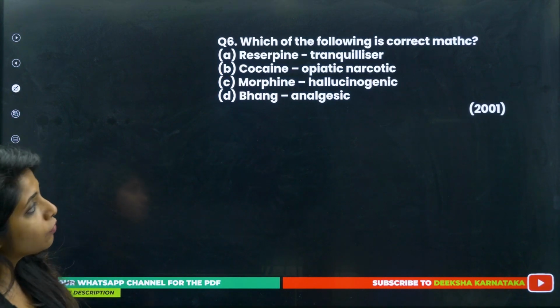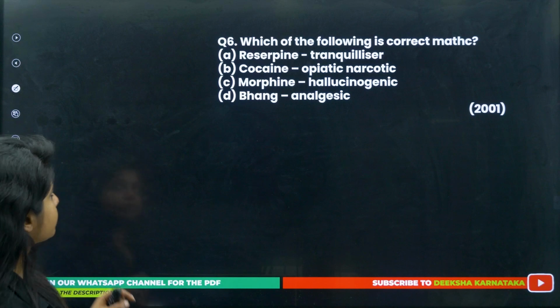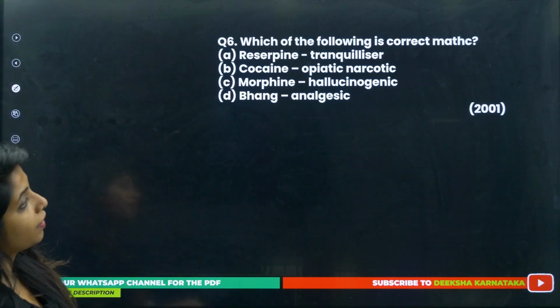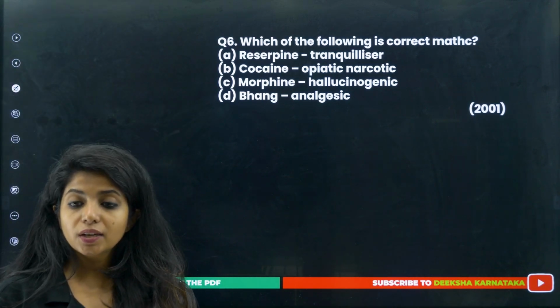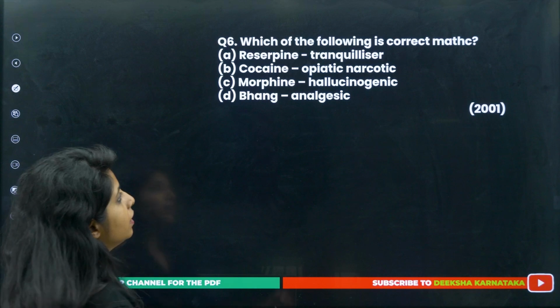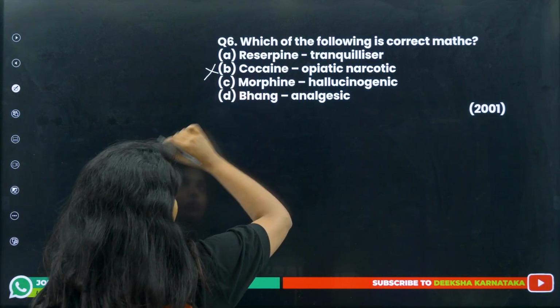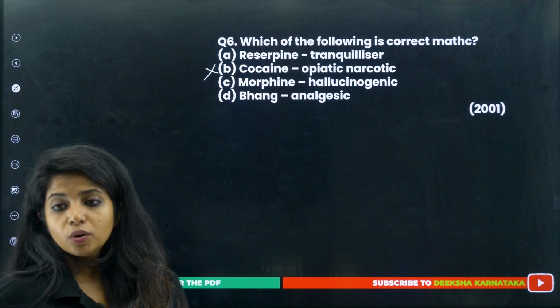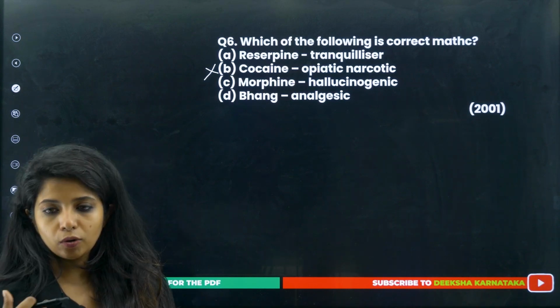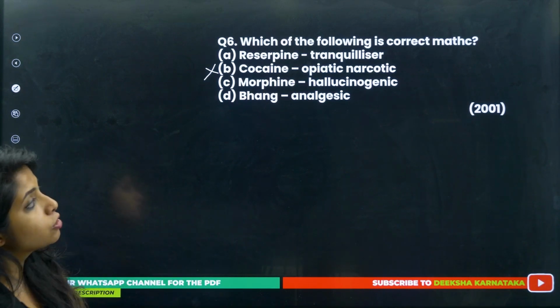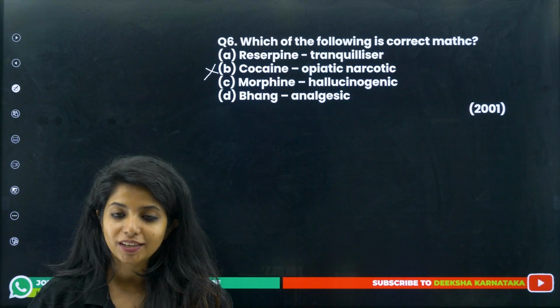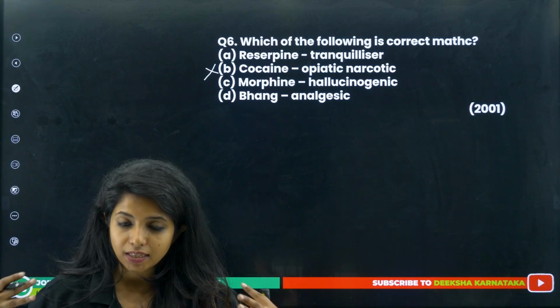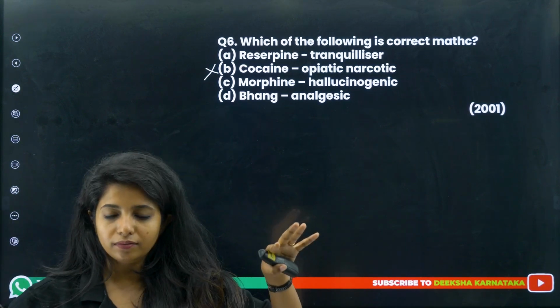Going ahead, which of the following is the correct match? You have to find the correct match. Cocaine is an opiatic narcotic. It's wrong. Reserpine, you have not heard about it, so let's keep it like that only. Cocaine is not an opioid, it's a coca alkaloid. Morphine is a hallucinogenic? No, it is not hallucinogenic. It is a depressant, basically a sedative. It makes you slow down in a way.